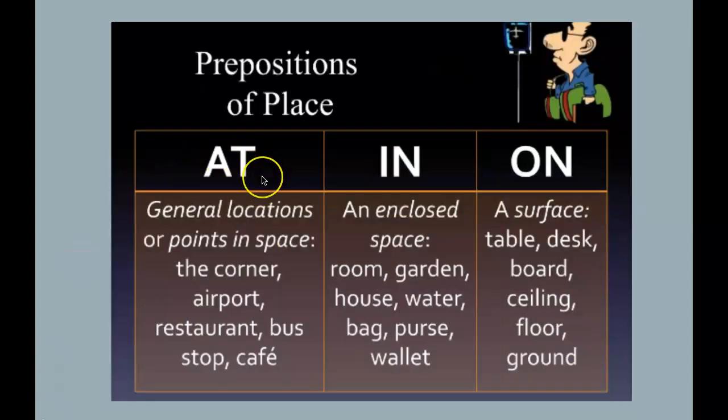Okay, we use at to talk about general location or points in space, like at the corner, at the airport, at the restaurant, at the bus stop, at the cafe. We use in to say you are inside a space, okay? So a room, inside the room. In is for inside, so inside the garden, inside the house, inside the water, okay?